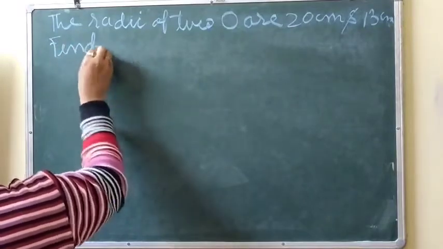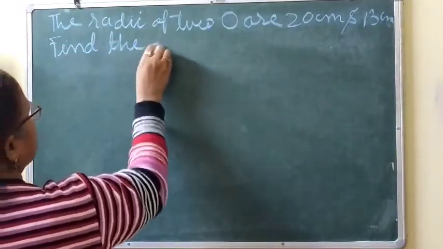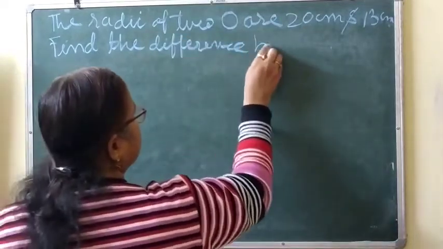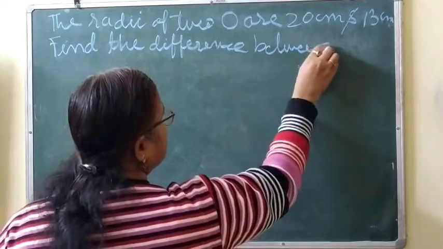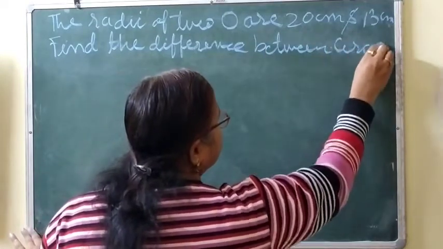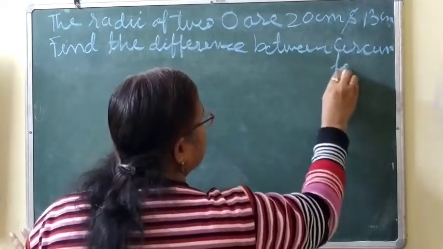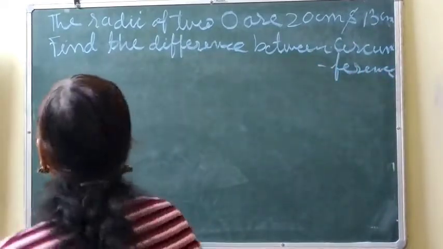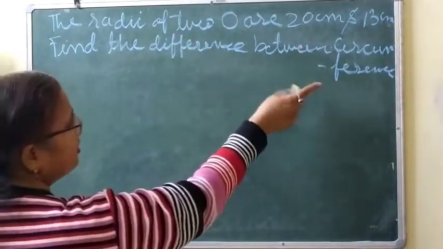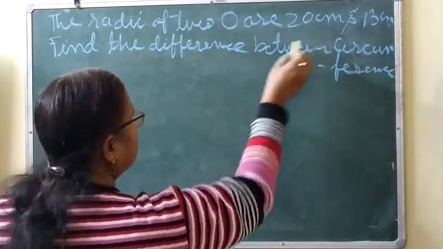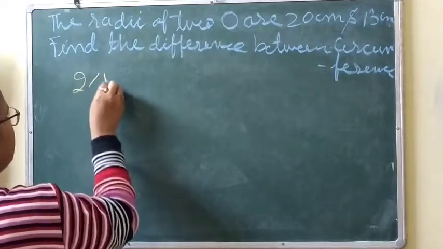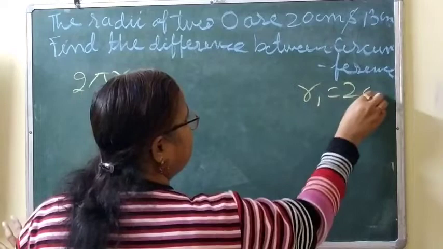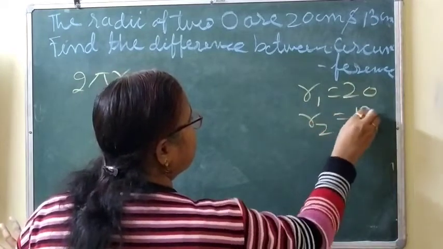Okay. We have to find the difference between the circumference. So first we'll find 2 pi r1. Let r1 is equal to 20 and r2 is equal to 13.